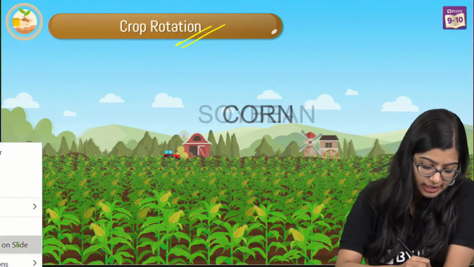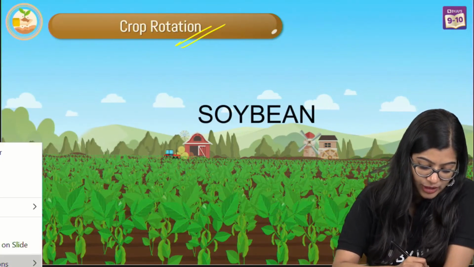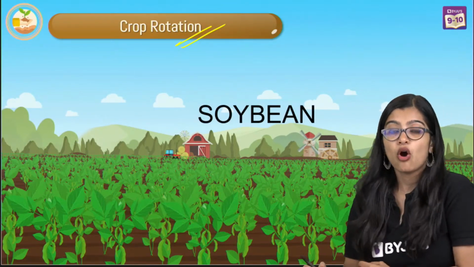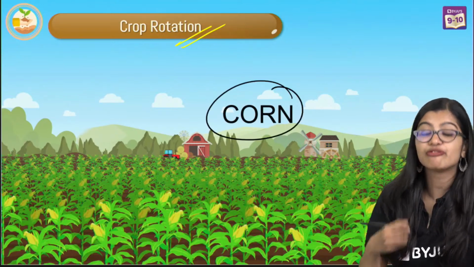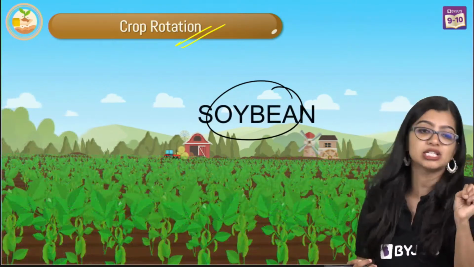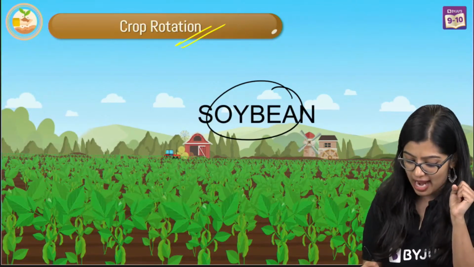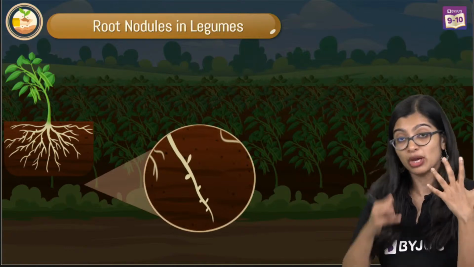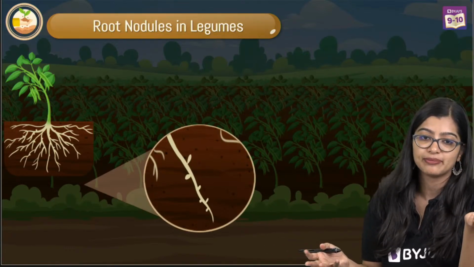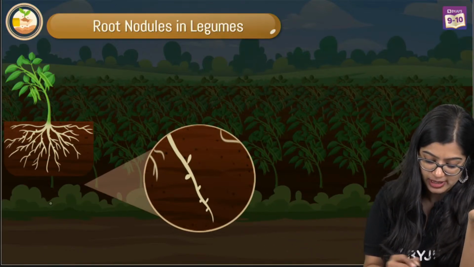So it is important that we understand that we do crop rotation alternately. It is a pre-planned kind of cropping. And we specifically prefer to take leguminous plants, right? And why do we take leguminous plants? Because in their root nodules they have the rhizobium, which will improve the soil quality, which is why we normally do this.